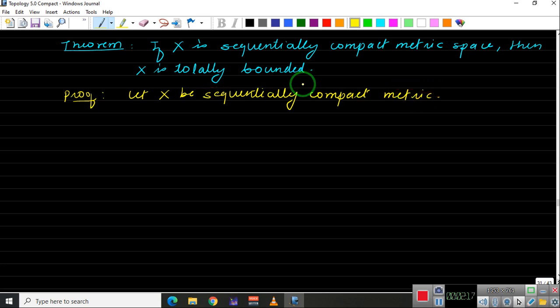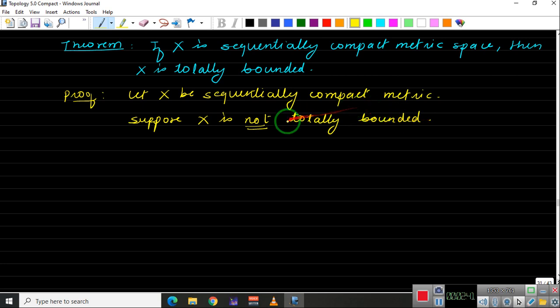For contradiction, let us suppose that X is not totally bounded. This is another way to prove any statement. Let us assume that X is not totally bounded. Let's see what contradiction we will get.